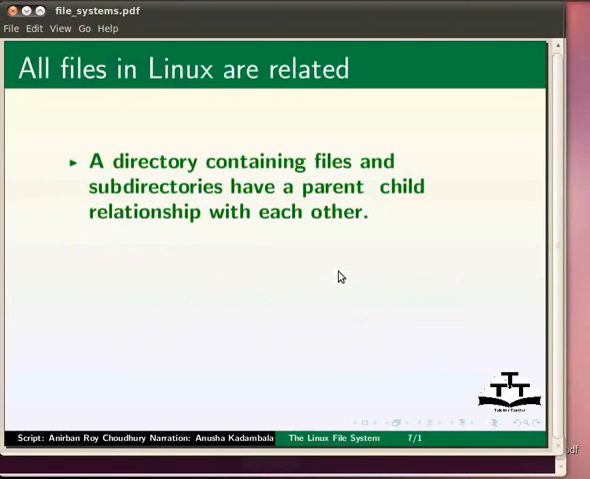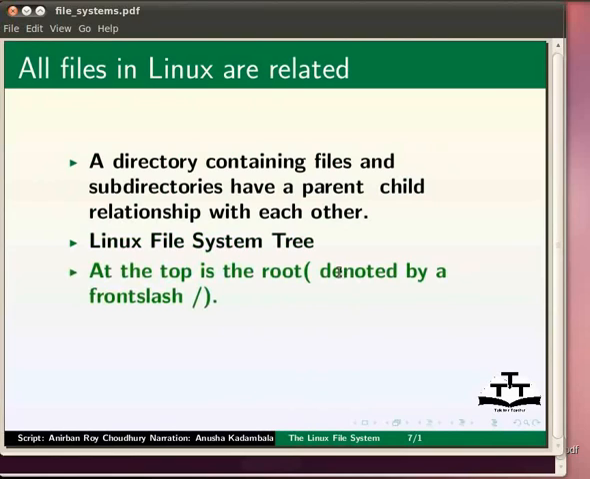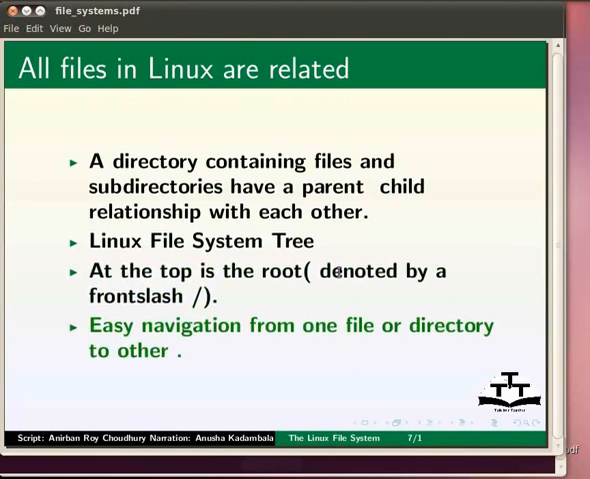All files in Linux are related. In short, all form a family, much like we do. A directory containing, say, some files and subdirectories will have a parent-child relationship with each other. This gives rise to the Linux file system tree. At the top is the root, denoted by a front slash. It contains all the other files and directories. This also helps in easy navigation from one file or directory to other if you know the correct path.